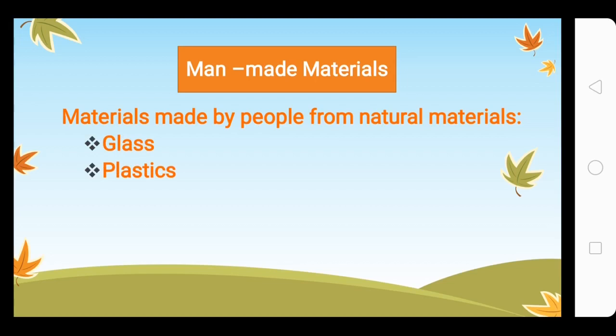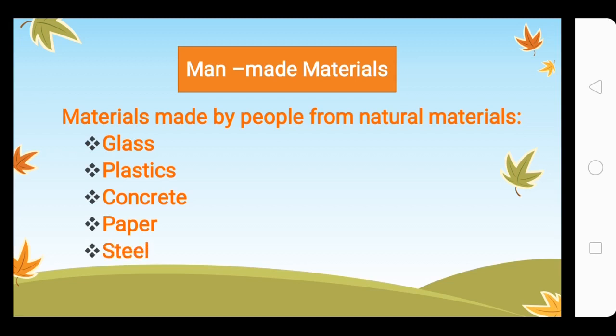Second one is plastic. Plastic is made from oil. You'll study this in more detail when you go to class 3. So glass, plastic, concrete, paper, steel, these are all man-made material.